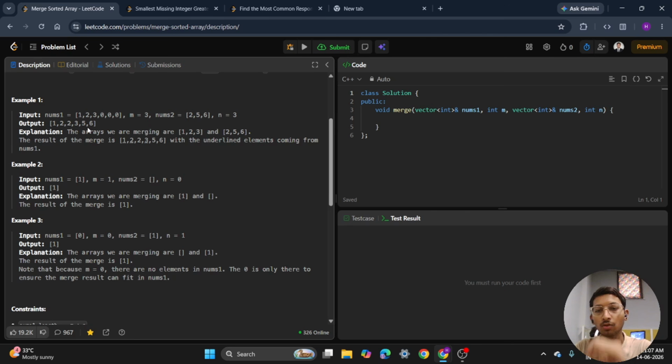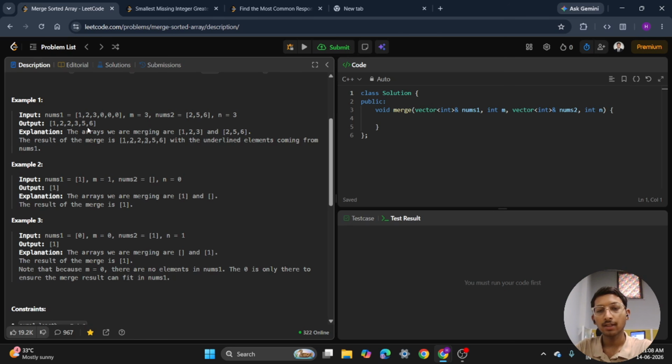Now let's think about the logic. When we observe, normally we merge from the front, but if we do that here, we could overwrite the important values in nums1. So instead, let's start from the back. Why? Because the largest element belongs to the end.